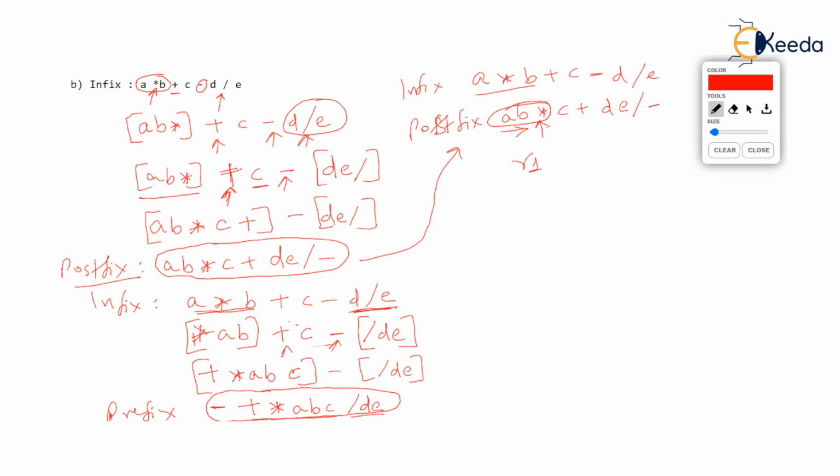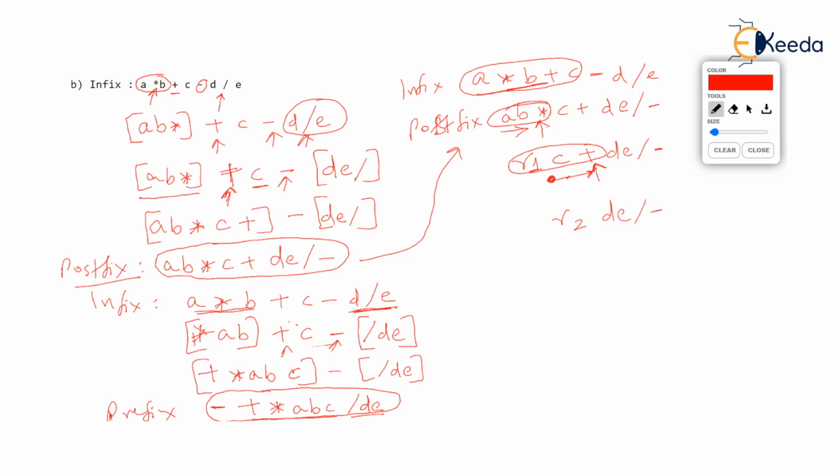So now what is pending is R1 C plus DE slash minus. You keep scanning the expression from where you left off. R1 was already solved, and now you get an operator, plus. This plus will be applied on R1 and C. So you are adding R1 with C, and that is exactly what you might have done in the infix. You did A into B first, that's AB star, and then you added it with C. So R1 gets added with C, and we get R2. Then DE slash and minus remain.